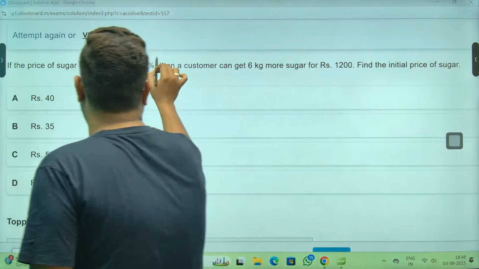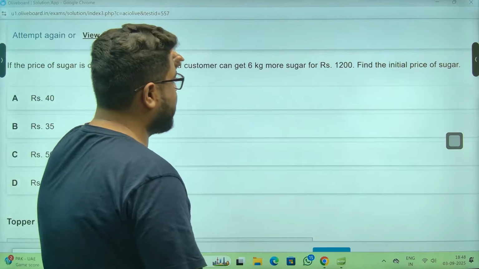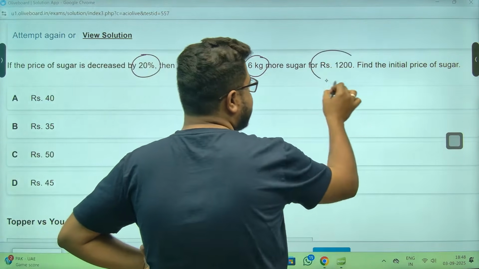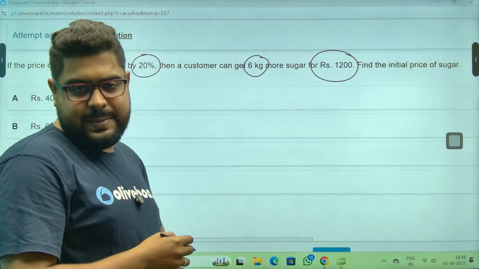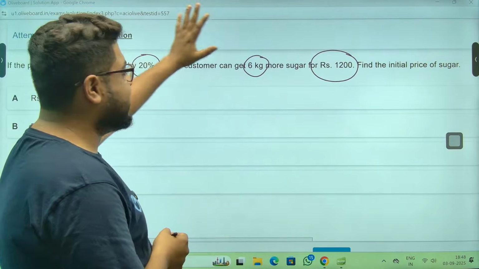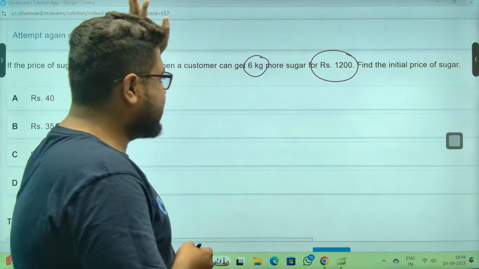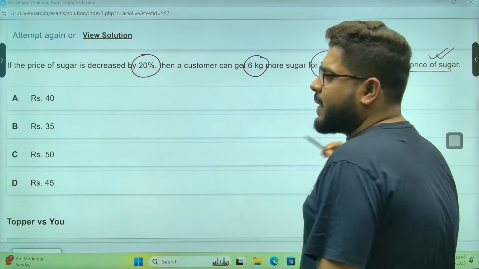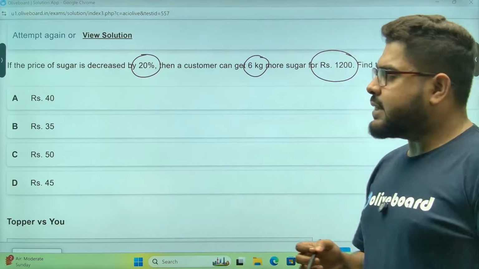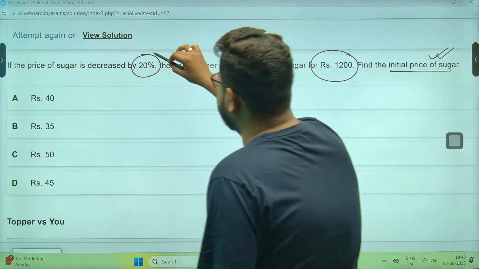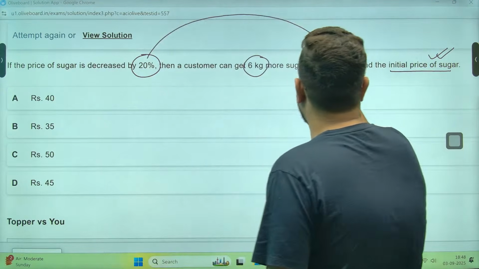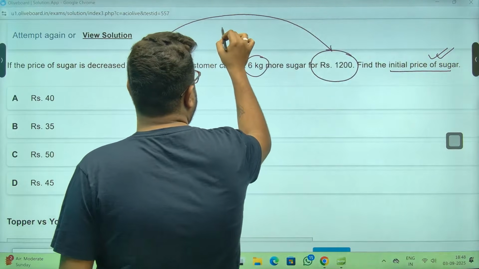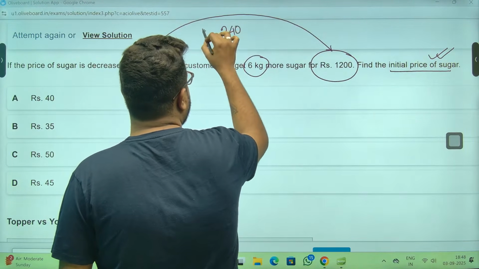Price of the sugar decreased by 20%. Okay. Now, a customer can get 6 kg more for 1200 rupees. Perfect. Now, please understand what has happened. So initial price of sugar they are asking. So 20% decrement on 1200 rupees. Please understand. That is how much? 10% is 120. 20% will be 240 rupees.